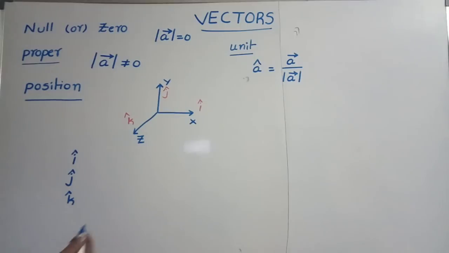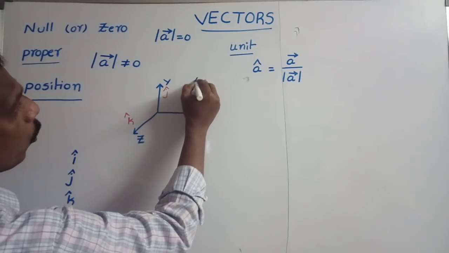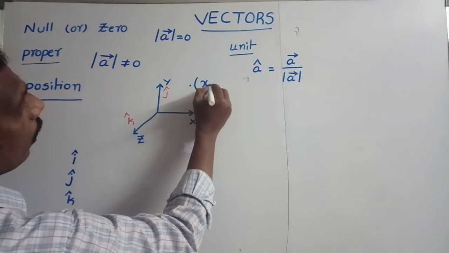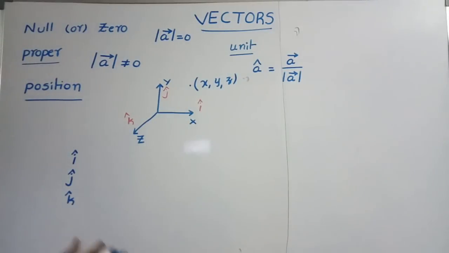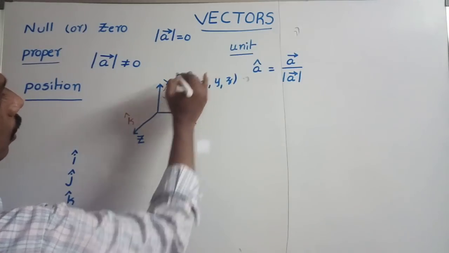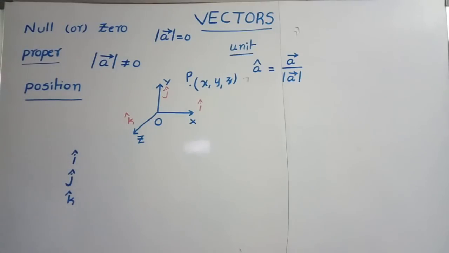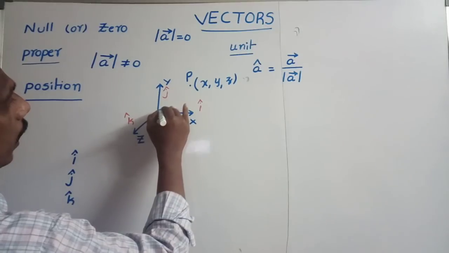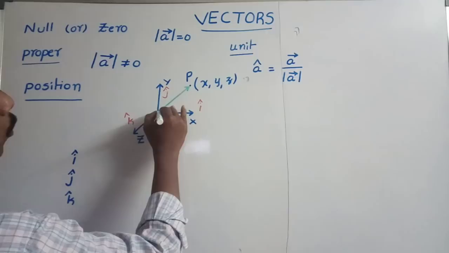Generally, they will give one point, so one particle is here. Its position is taken as the point x, y, z. Then how can we write that point in vector notation? Suppose this point is P, and this intersection point is the origin. The line joining the origin and that point P is taken as the position vector.